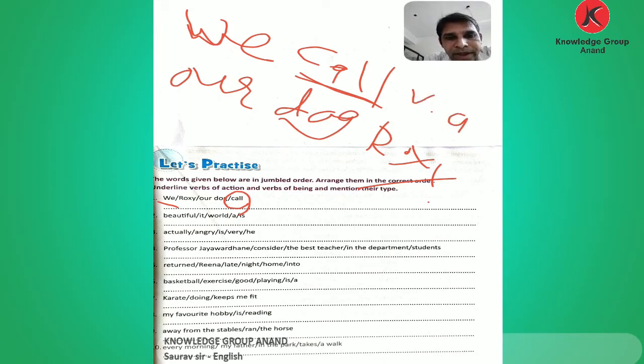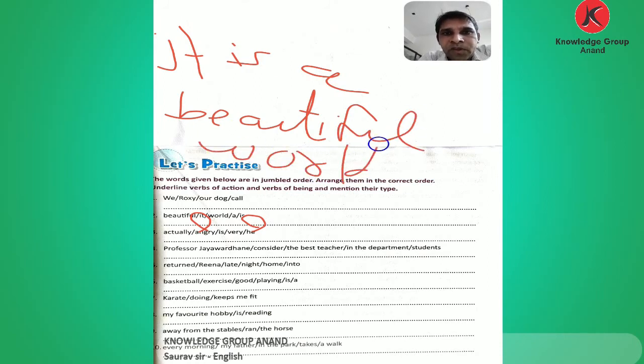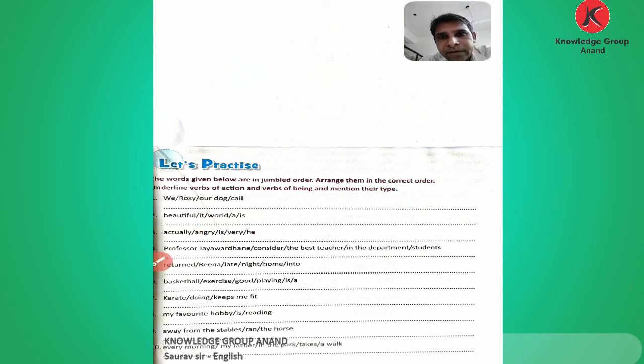Now comes the second. Here the subject "it" is given, then the to-be form, then an article. It is a beautiful world. So the to-be form is given, so it is a verb of being. Here the verb of being is not doing any action, and there is no direct or indirect object in the sentence. So this sentence has a verb of being, intransitive.